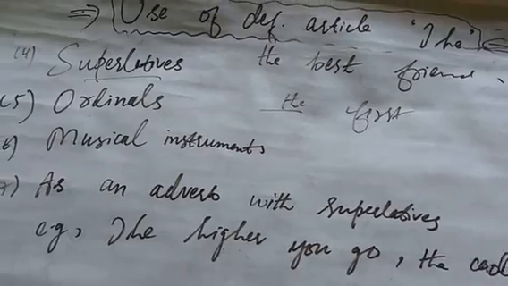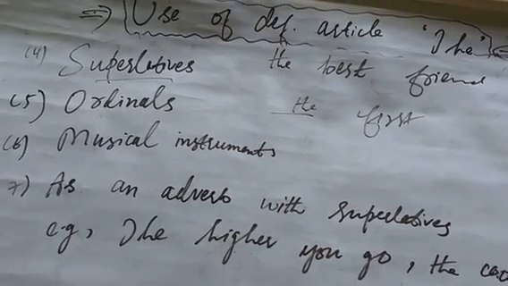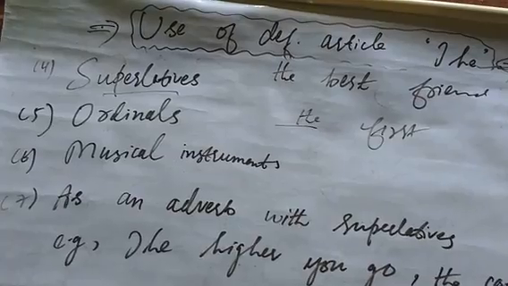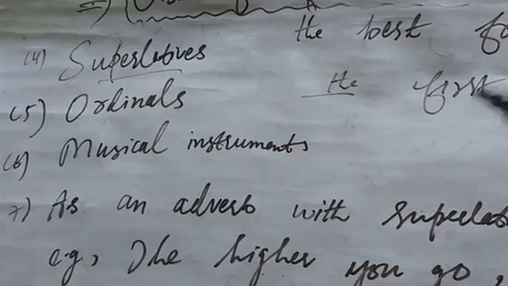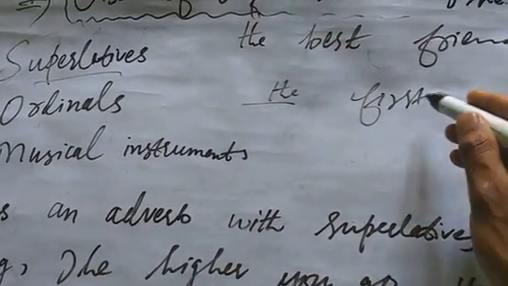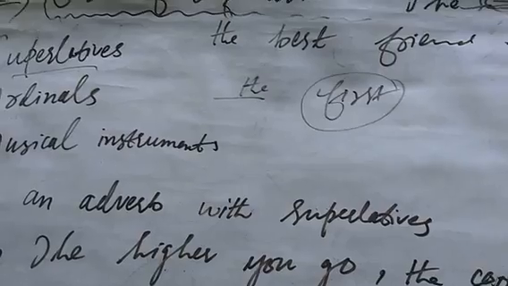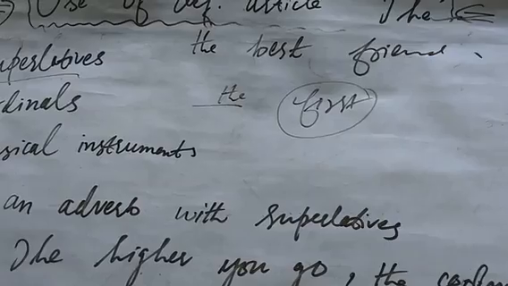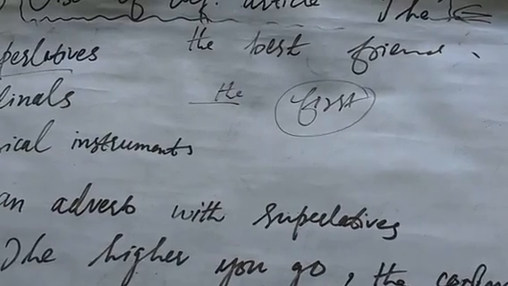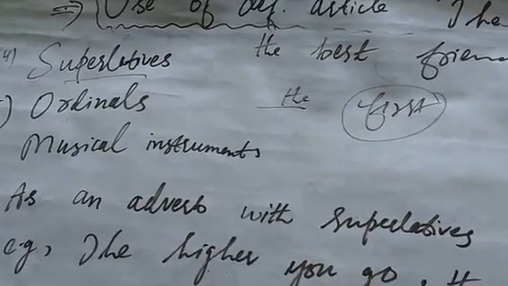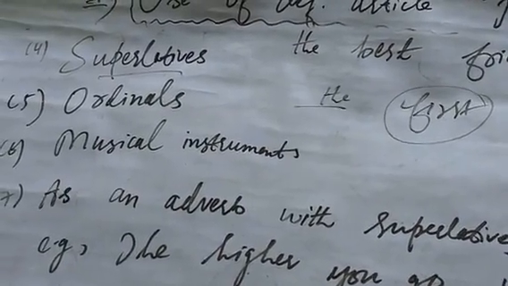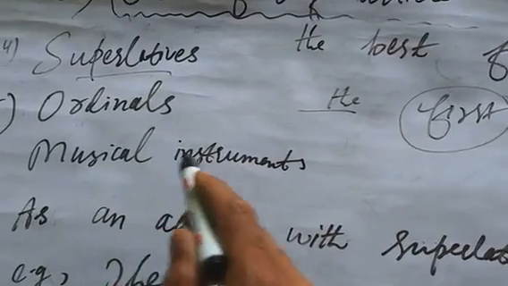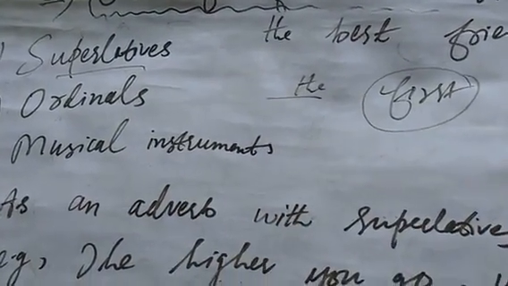Okay. The next point is that definite article the is used with ordinals. The examples are: the first, the second, the third, the fourth. For example, who is the first chief minister of India? Are you getting me? Whenever we talk about ordinals, the first, the second, the fourth, the fifth, the 10th, we use the with them. The next point is that we use the with musical instruments. For example, the violin, the guitar, etc.